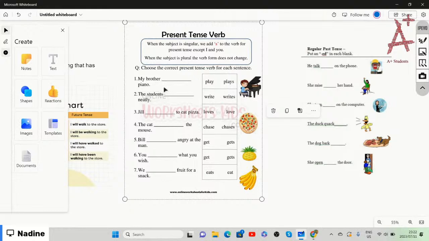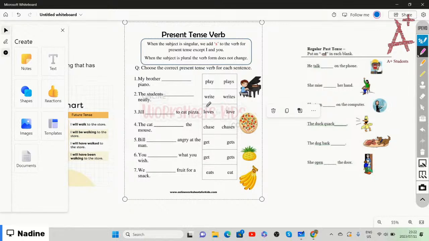All right, so let's look at the first one. We are going to choose the correct present tense verb for each sentence. So we are going to choose the correct one within the box and then we will circle it. My brother play piano or my brother plays piano? So we need to choose the correct verb form that fits with this sentence.